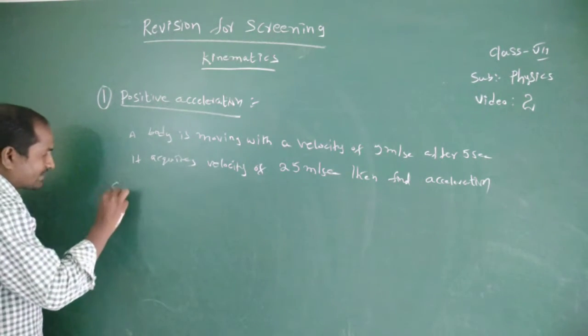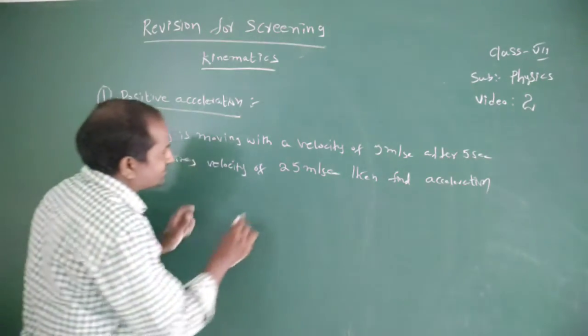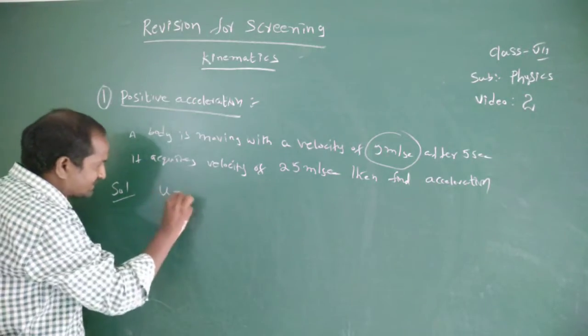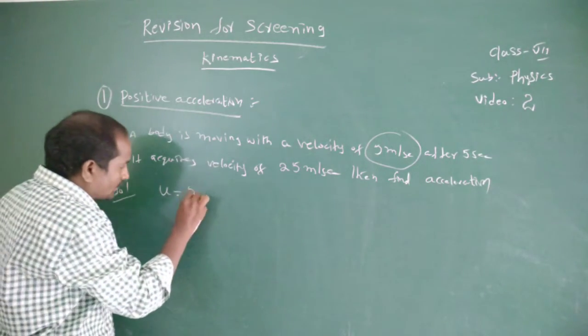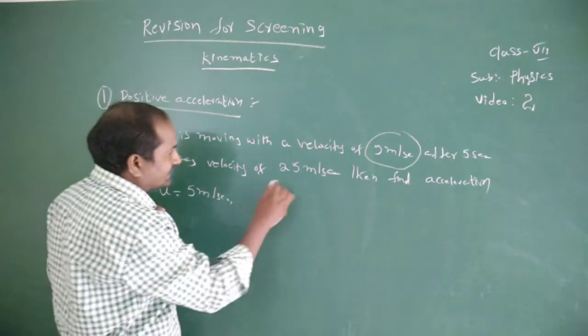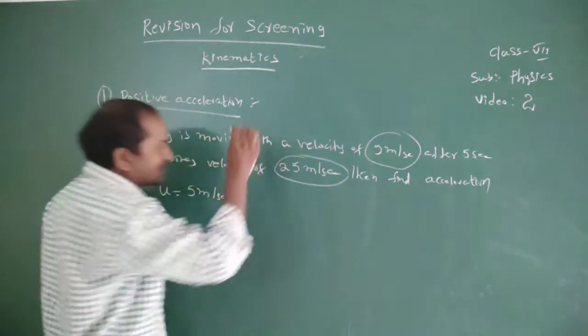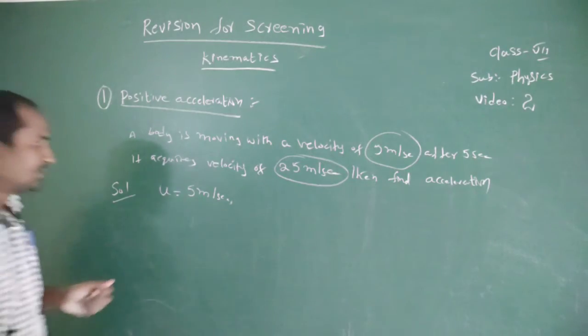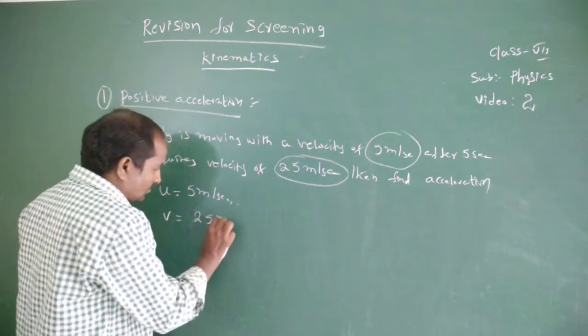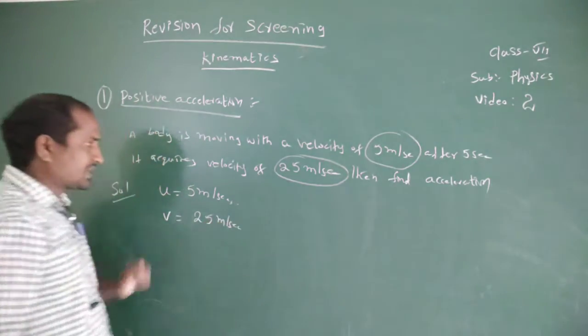So here what are the given values? If a body is moving with the velocity, that is the initial velocity. So u, the initial velocity, equals 5 meter per second, and after 5 seconds it gains a velocity of 25 meter per second. That means final velocity v equals 25 meter per second.